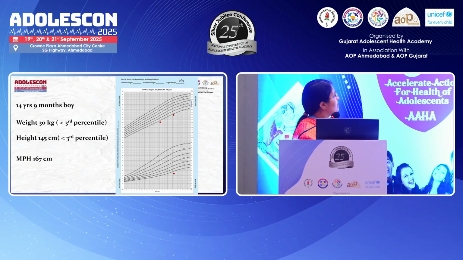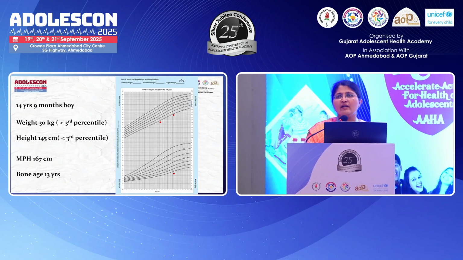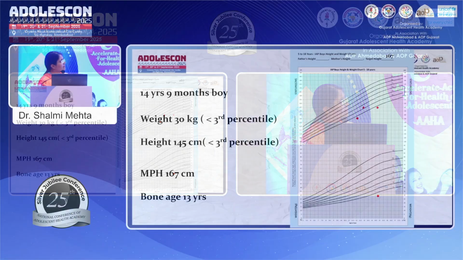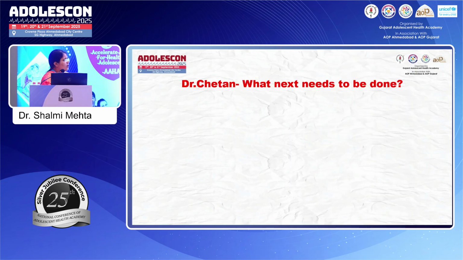So in here, the child is 14 years and 9 months of age. The bone age is only 13 years, right? So usually we use a triangle to plot the bone age. When we put the bone age on the growth chart and extrapolate the height from the bone age, the child seems to fall in the target height. Yes? But still, Dr. Chetan, the child is 14 years and 9 months of age. What advice would you give next for this child?